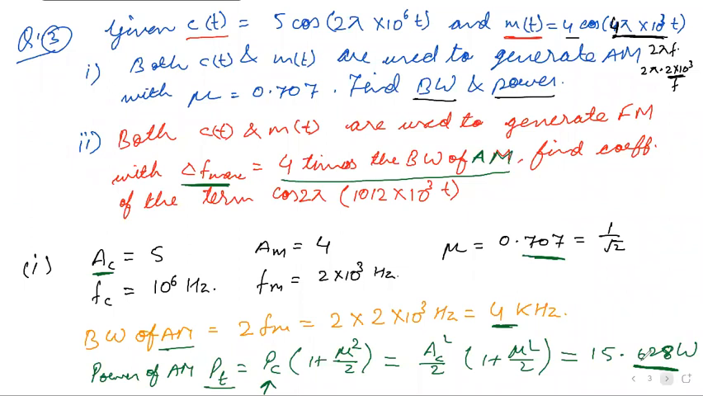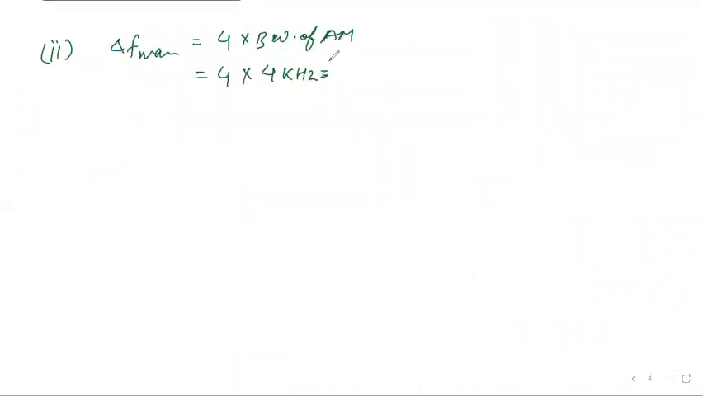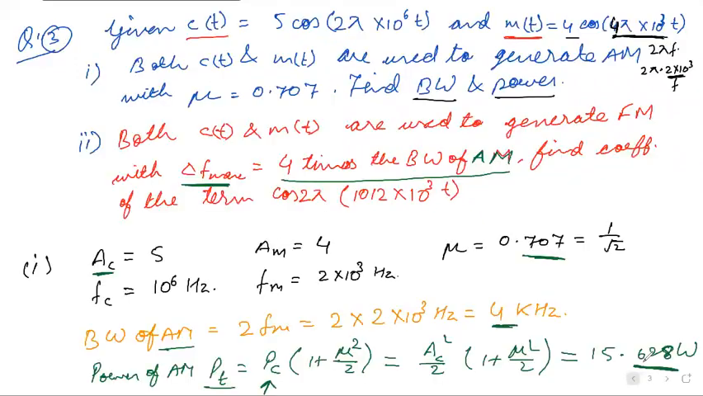So it should be 4 times the bandwidth of AM. So 4 into 4, that is 16 kilohertz. Now what we have to find out, according to the question, what was the question? Find out the coefficient of this term.